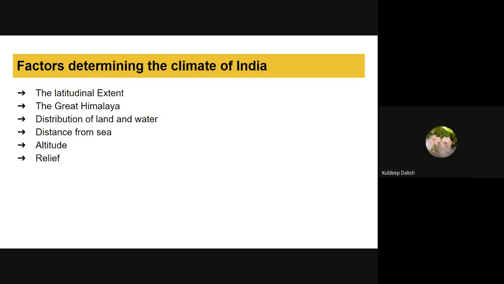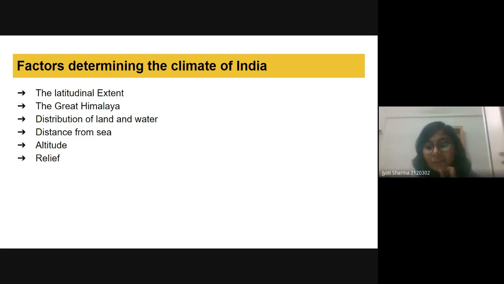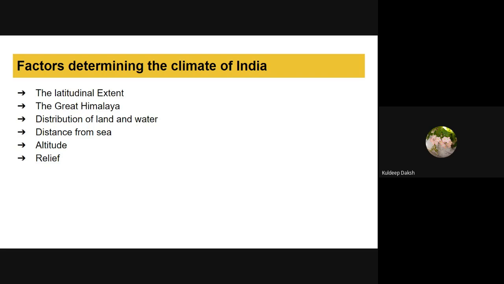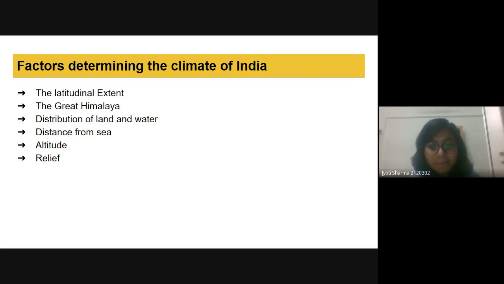Ma'am, it's liquid state. Have you read about specific heat capacity? So what is specific heat capacity? It is the amount of energy or heat required to raise the temperature by 1 degree.